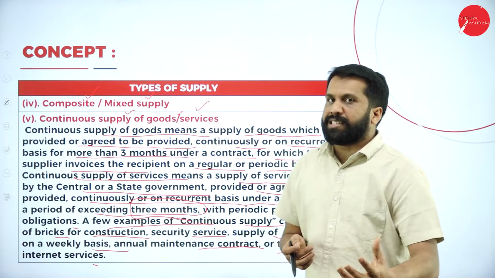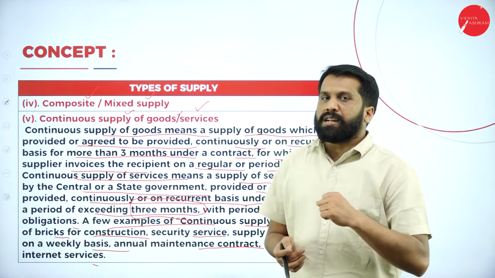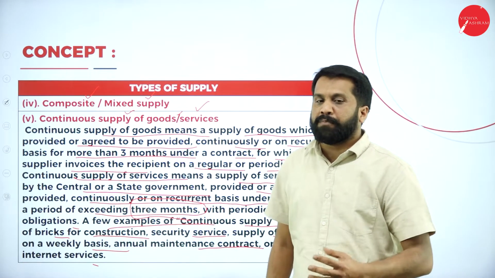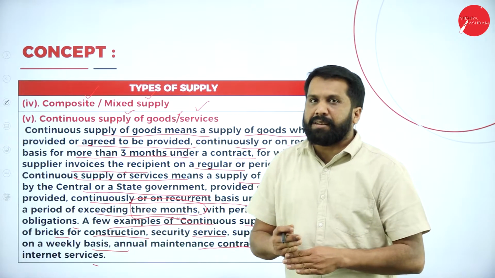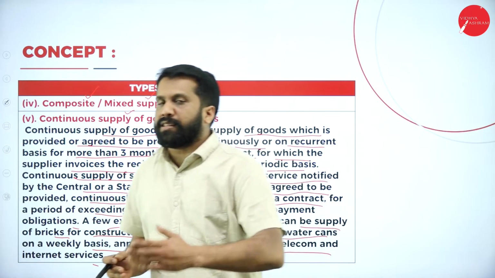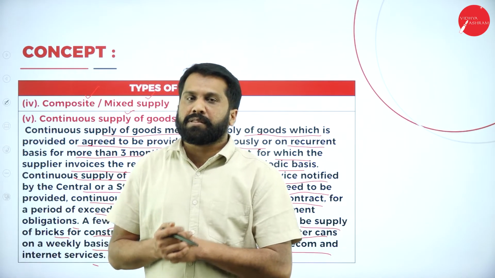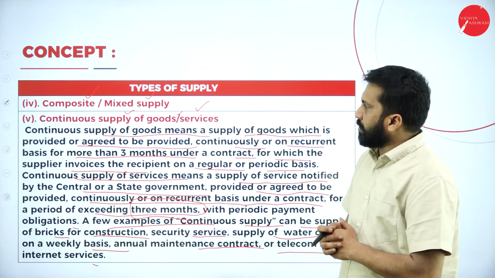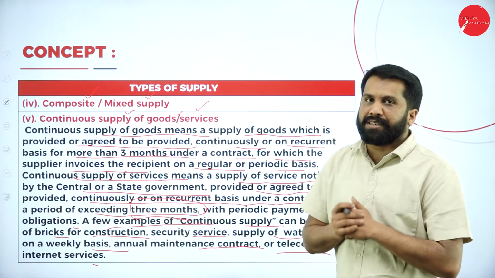Similarly, every 56 days, every 28 days, these kinds of services, whatever they give, if it exceeds 3 months, if you are using the Airtel network for more than 3 months, it is a continuous service. Hope you are clear. Yes, this is all about your continuous supply of goods or services.